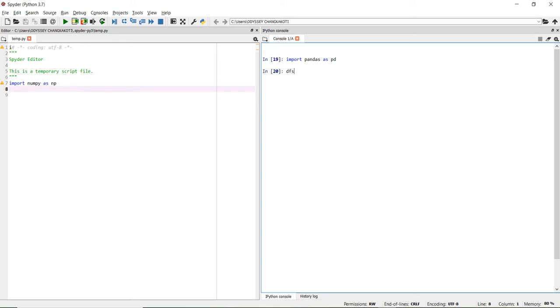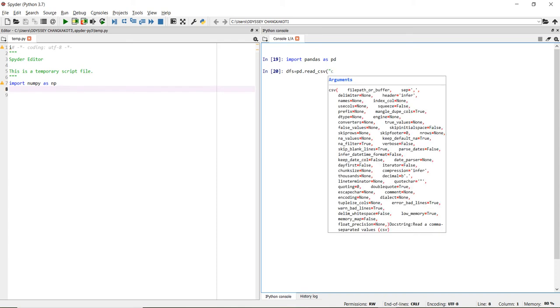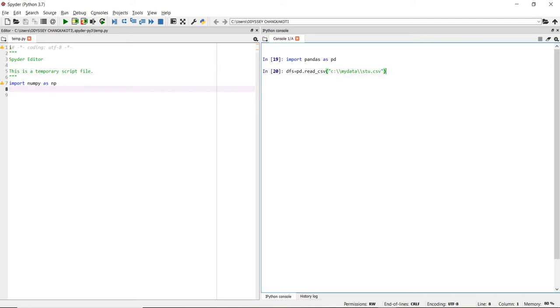Suppose I am giving dfs equal to, last class we have done this command, pd.read_csv, then within the C drive I have the mydata folder, then again backslash, then there we created the file stu.csv, close the double quotes, then close the bracket.